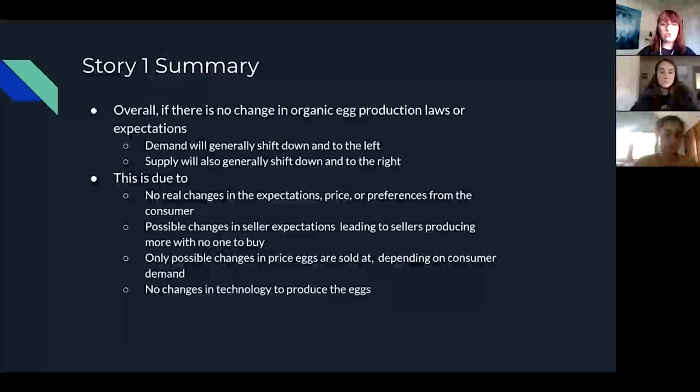This is due to no real changes in the expectation, price, or preferences from the consumer if everything just stayed the same. Possible changes in seller expectations, leading to sellers producing more eggs with less demand. There are some possible changes in the price that eggs are sold at, depending on the consumer demand. And then there will be no real changes in the technology needed to produce the eggs.